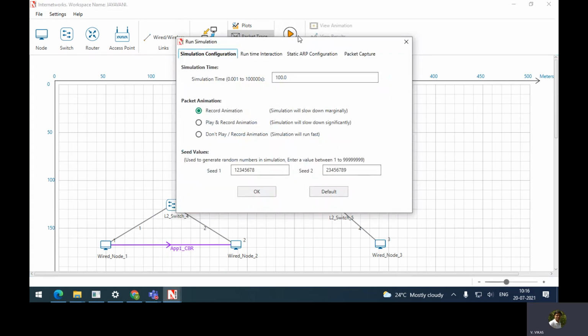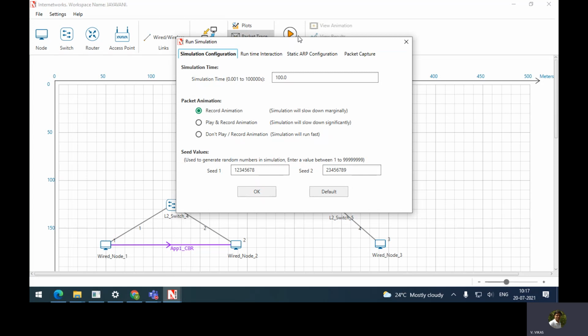You see here the things we have. Simulation time we can vary. Then for packet animation we have the option record animation, play and record animation, and don't play or record animation. Whenever we have an experiment where we want to see packet flow, we can go with record animation or play and record animation.